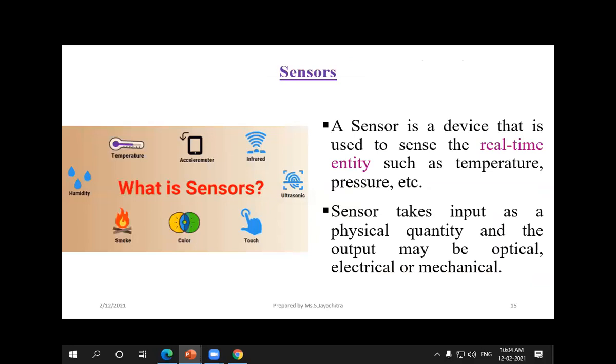So sensors, what will the sensors do, and what do sensors mean? For example, the sensors will sense real-time information like temperature and pressure. In the COVID period, whenever we were entering the gate, we used to have a temperature monitor. They used to check the temperature of each and every person at the security gate itself.